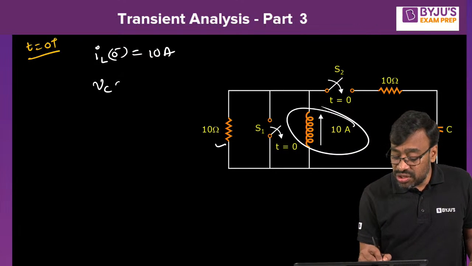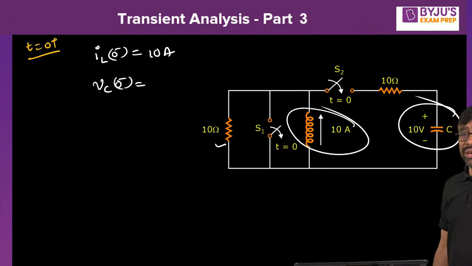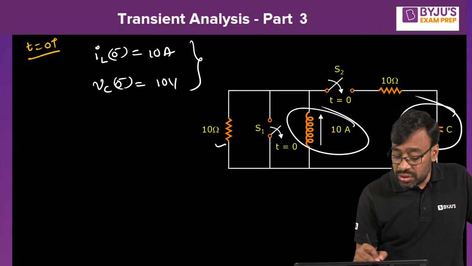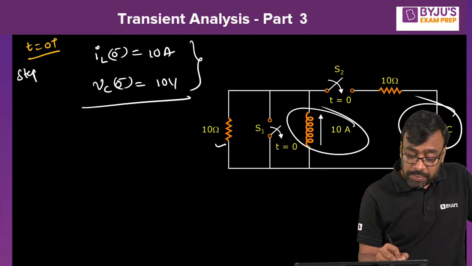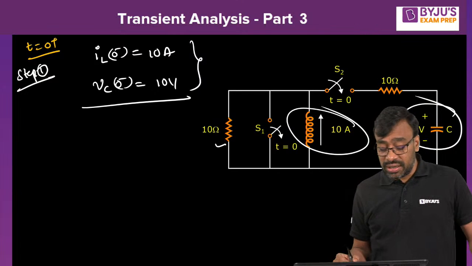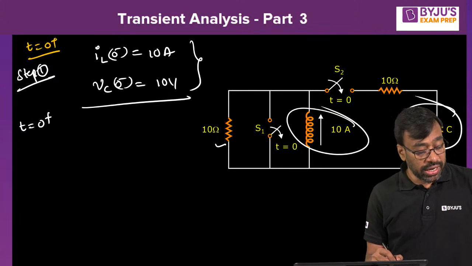What about VC of 0 minus? Tell me, it is given clearly. How much was it given? 10 volts, right? So therefore 10 volts here. So t equal to 0 minus, step 1, is over. Already in the circuit itself they are provided. Now let us construct t equal to 0 plus equivalent. Now this is very crucial and important.